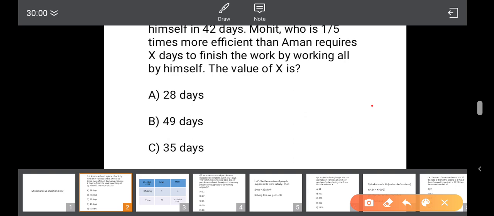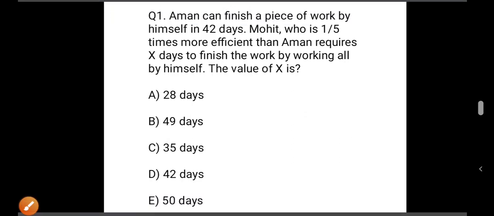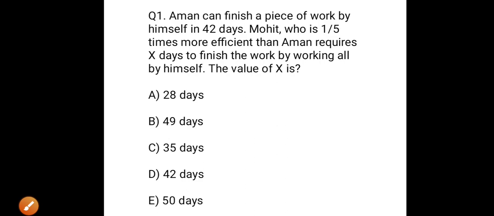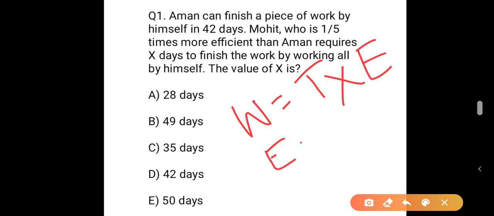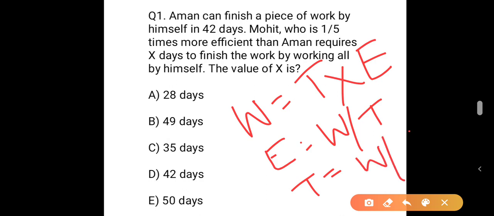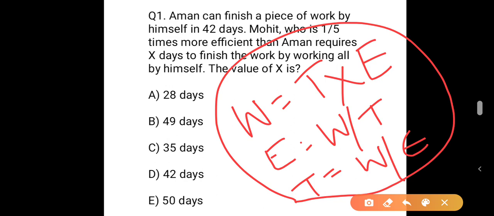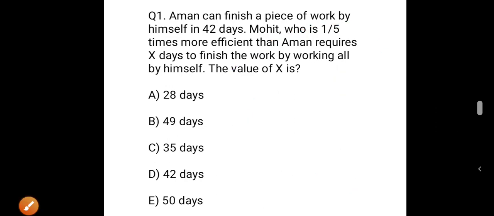So let's see how we can do this. In the previous video, which discussed the time and work questions, I had told that we have 3 equations to remember. That is, work is equal to time into efficiency, or efficiency is equal to work by time, or time is equal to work by efficiency. So we have to remember these 3 equations. I'll explain what these equations mean with this question.